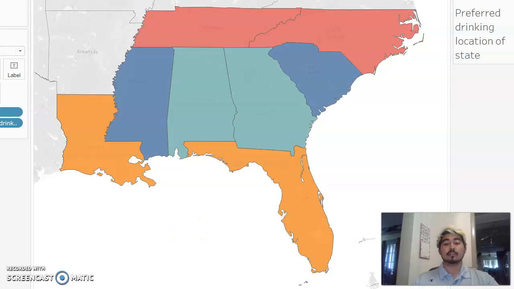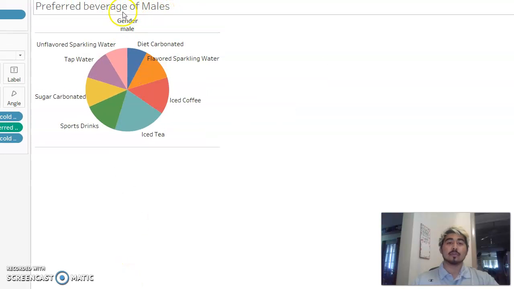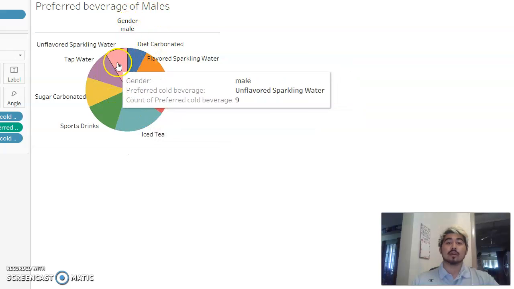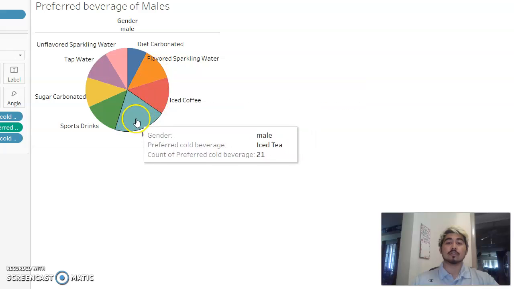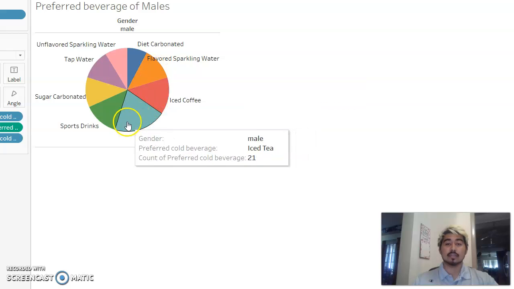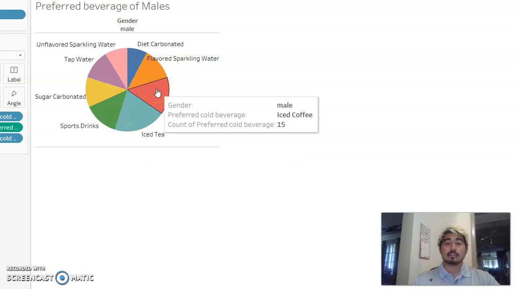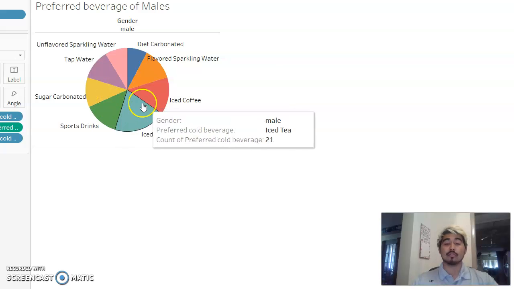My next visual, I broke it up into 2 just to make it easier, is the preferred beverages of each gender. So this is the preferred beverages of males. I broke it up into a pie chart so you can see which one is the most preferred, which is obviously iced tea. I must say I agree with this. I do enjoy iced tea. Iced coffee is a close second, with males ranking sports drinks as a third.